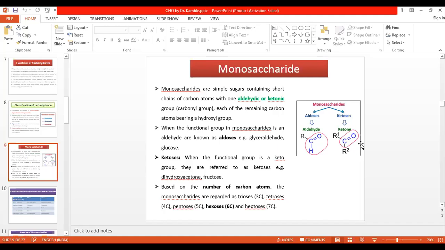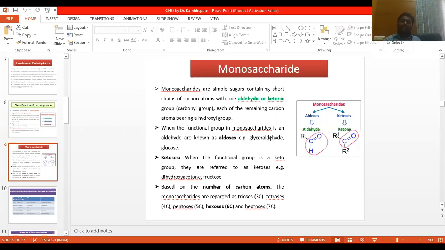Another thing we already discussed is that carbohydrate contains carbon atoms, and based upon these carbon atoms, monosaccharides are classified as trioses, meaning three carbon atoms, tetroses, four carbon atoms, pentoses, five, and hexoses, six.